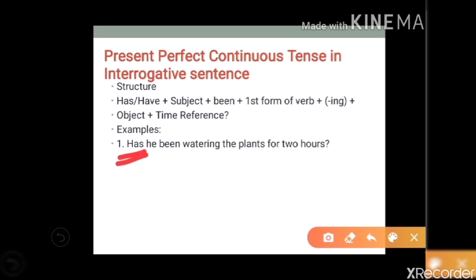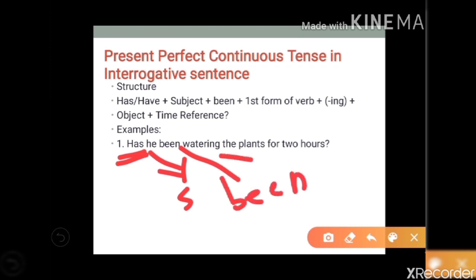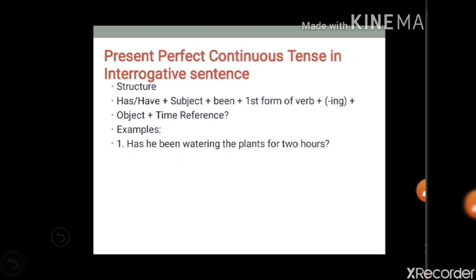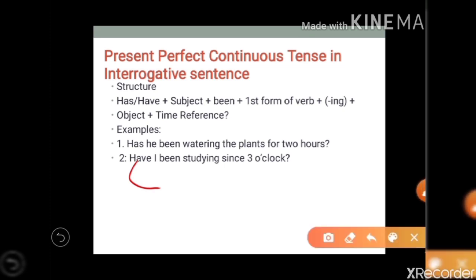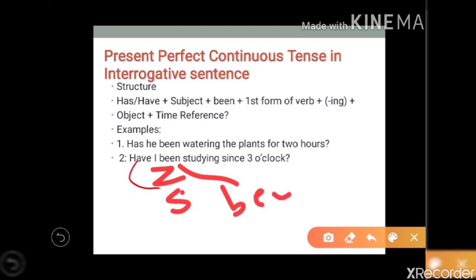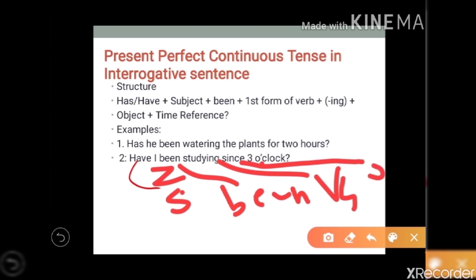First I have used has, then the subject, then been, then V4, and then the plants, the object. So this is the structure. Have I been studying since 3 o'clock? Again have, then I is the subject, then been, then studying is V4, then since 3 o'clock is the object, or you can say time reference.